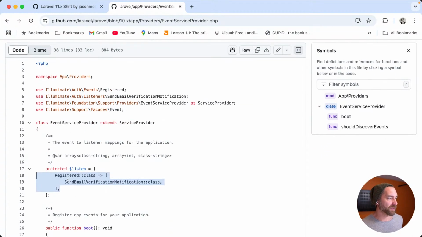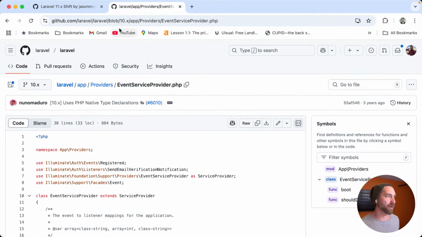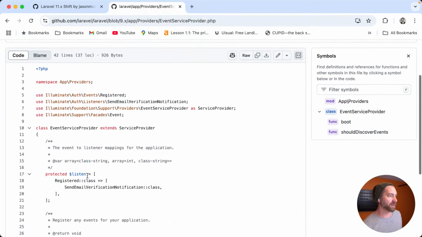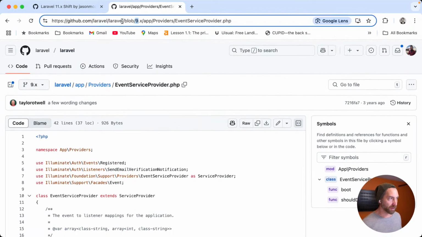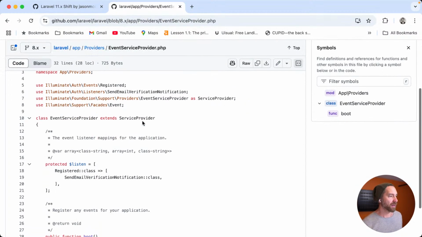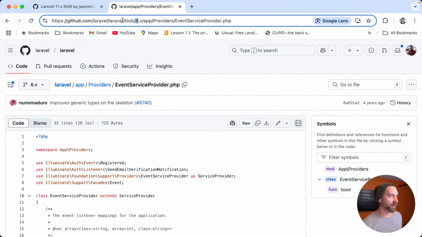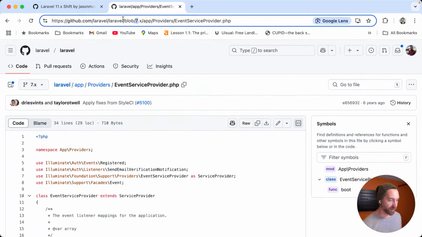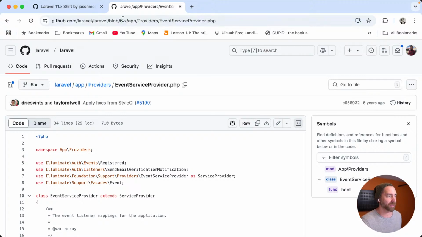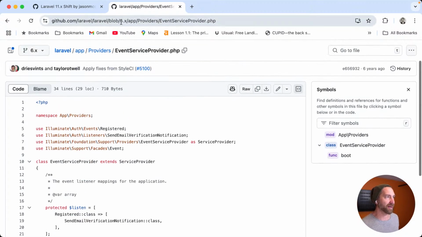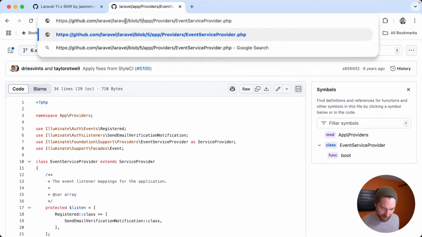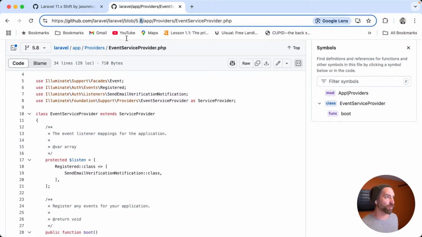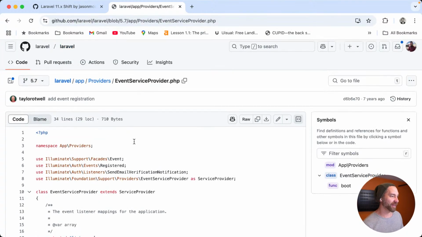My guess is maybe even 5.8 or something crazy. So we can see here in 10.x that they have the new automatic email notifications. So let's go back to 9.x. Yeah, so again, this goes back pretty far. Let's go to 8.x. Yep, there it is still, the email verification. Again, I think this is probably pre-modern Laravel, which is why the Laravel 11 Shift doesn't really give a lot of credence to that. Yeah, I bet you it's 5.8. Look at this. Am I right? Nope, even earlier than 5.8. So again, proof that this is a very old Laravel app that has been upgraded.